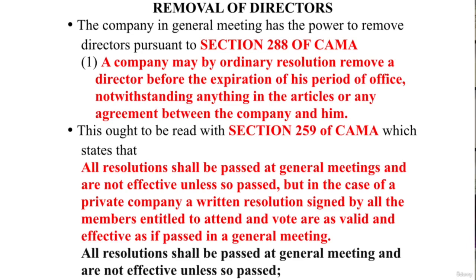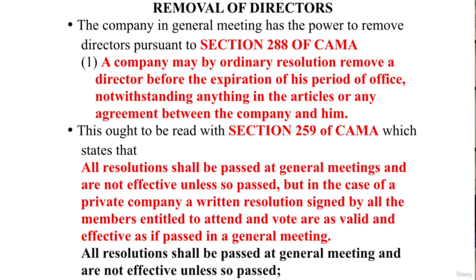Now, let's go to the other part. It says that a company may by ordinary resolution remove a director before the expiration of his period in office. Now the question is, how do we determine the period of a particular director? I will discuss that very soon. And then it says, notwithstanding anything in its articles, number 1, in any agreement, number 2, between the company and him, which means that the members in general meeting can remove a director at any time, even while they are going against their articles or while they are going against their agreement with the person.